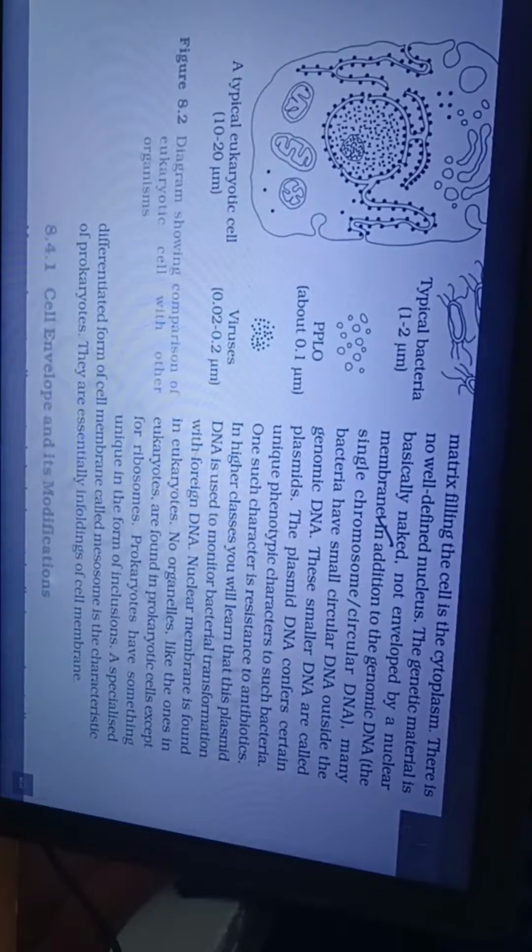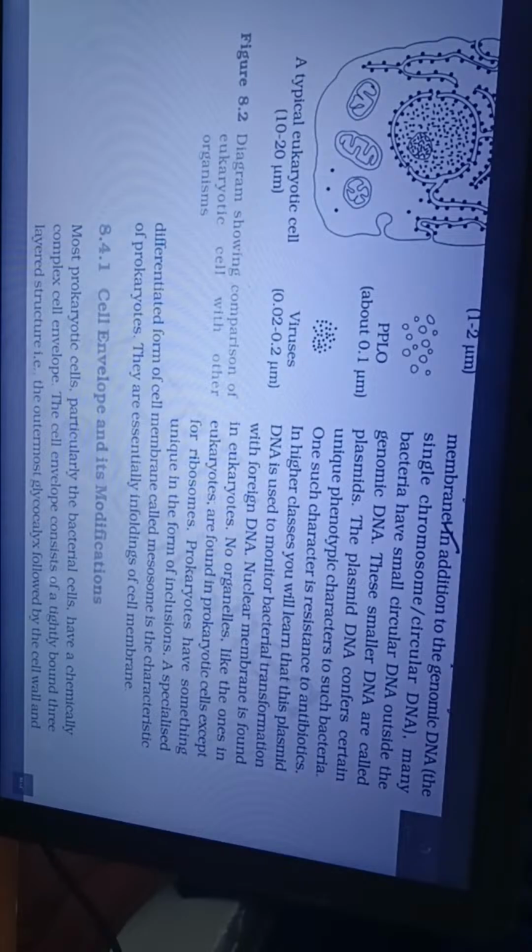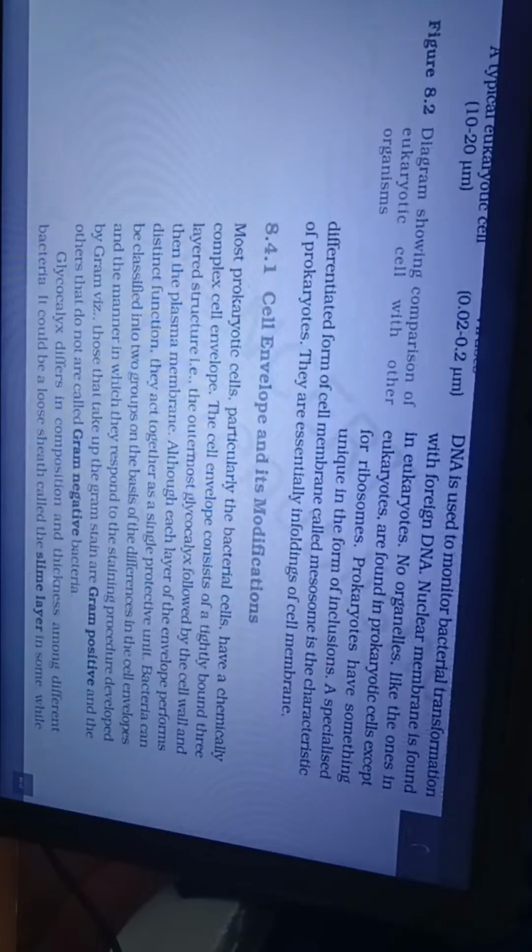Nuclear membrane is found in eukaryotes. No organelles like the ones in eukaryotes are found in prokaryotic cells except for ribosomes. Prokaryotes have something unique in the form of inclusions. A specialized differentiated form of the cell membrane called mesosome is the characteristic of prokaryotes. They are essentially infoldings of the cell membrane.